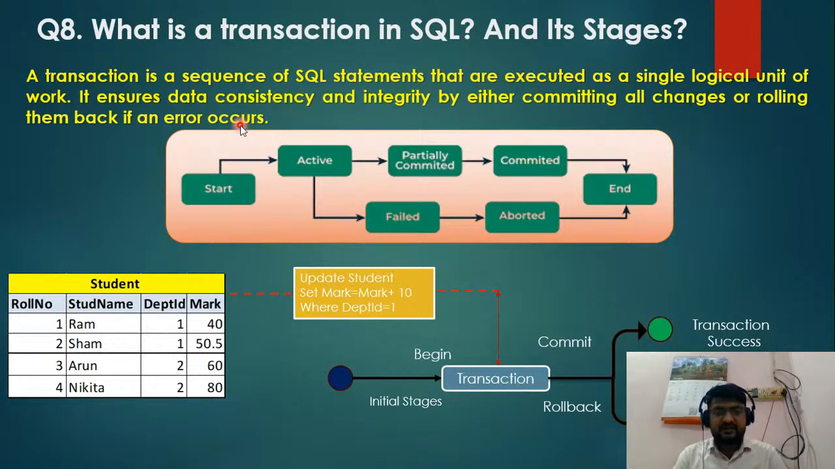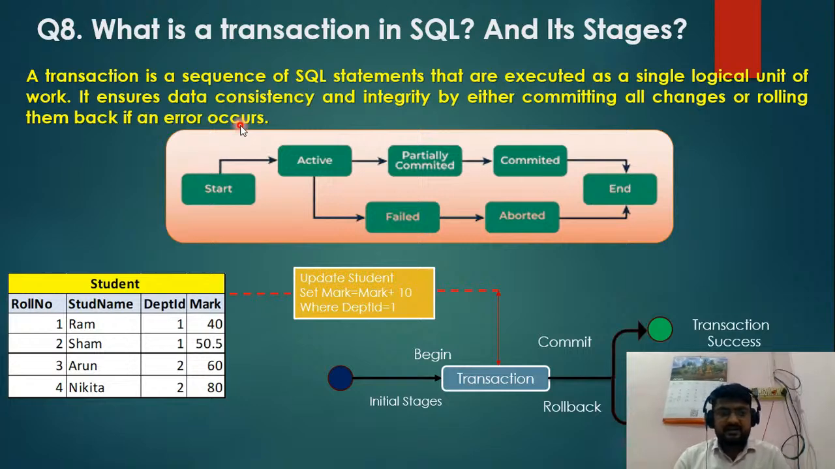This is the definition of the transaction, and it also ensures data consistency and integrity by either committing all the changes or rolling them back if any error occurs. So this is the general definition: a transaction is a sequence of SQL statements executed as a single logical unit.